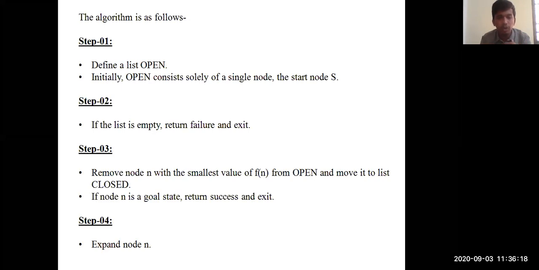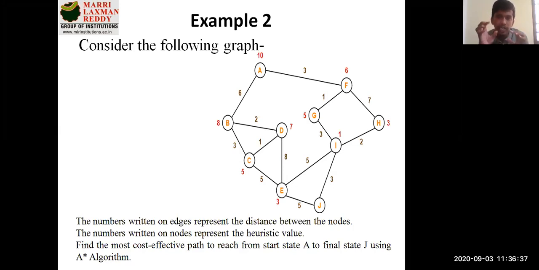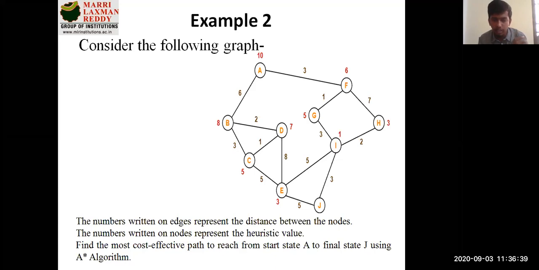Step 3: remove the node n with the smallest value of f of n from open and move it to closed. That is what we need to understand, guys. Suppose I want to traverse starting from A, initially A will be in your open list. Next I'm having 2 paths here, B and F. Which path do I need to select, B or F?